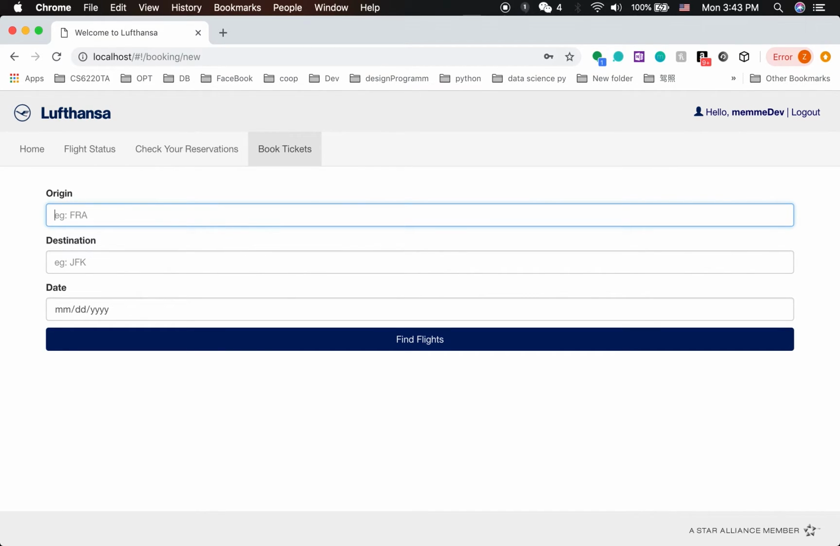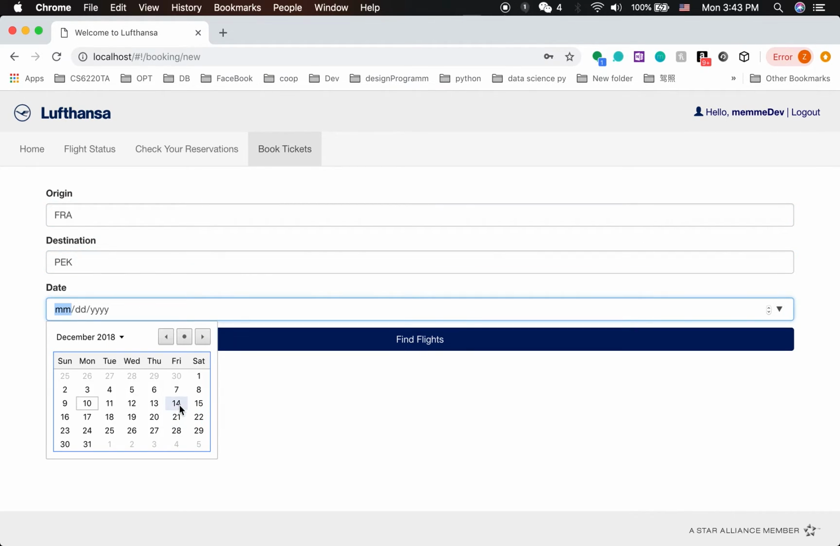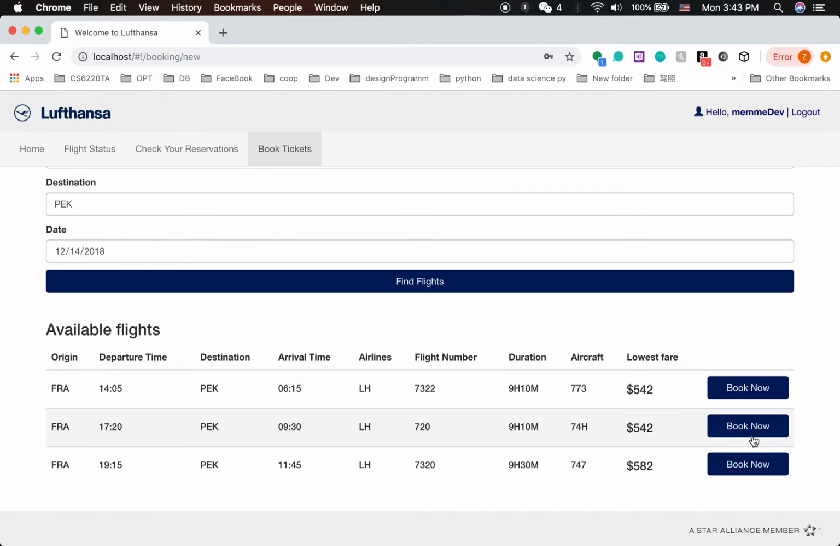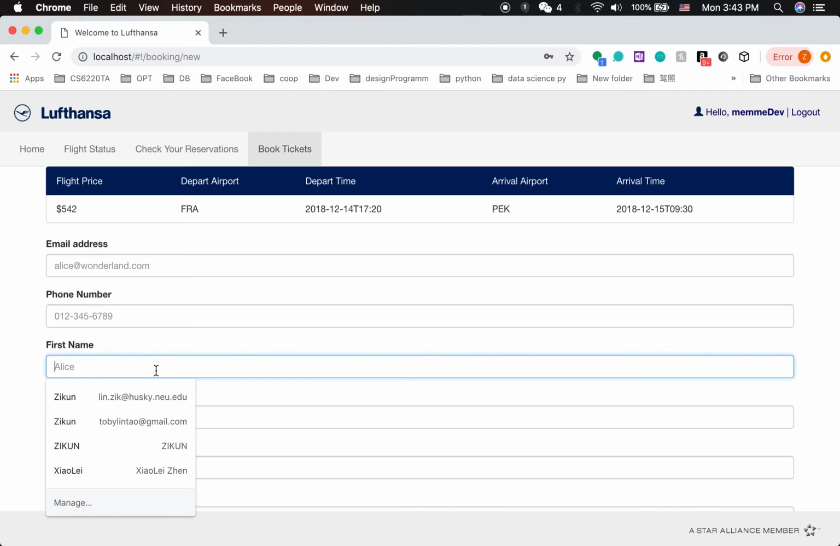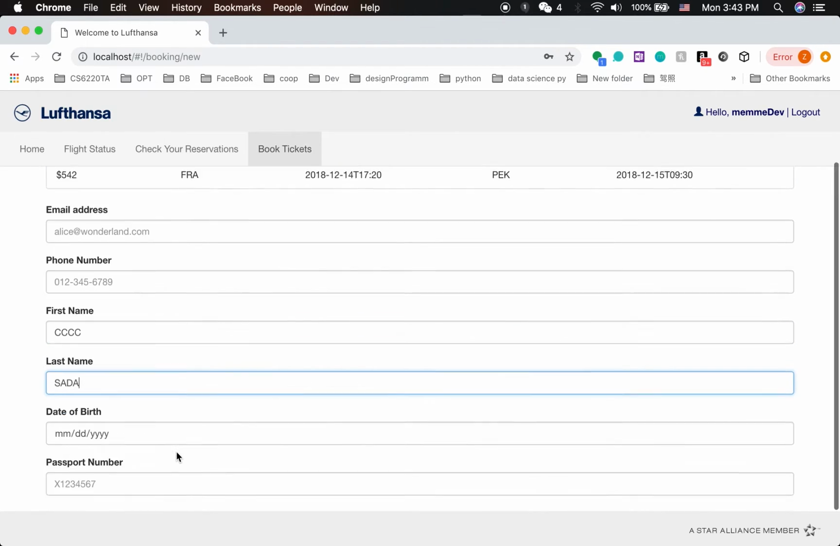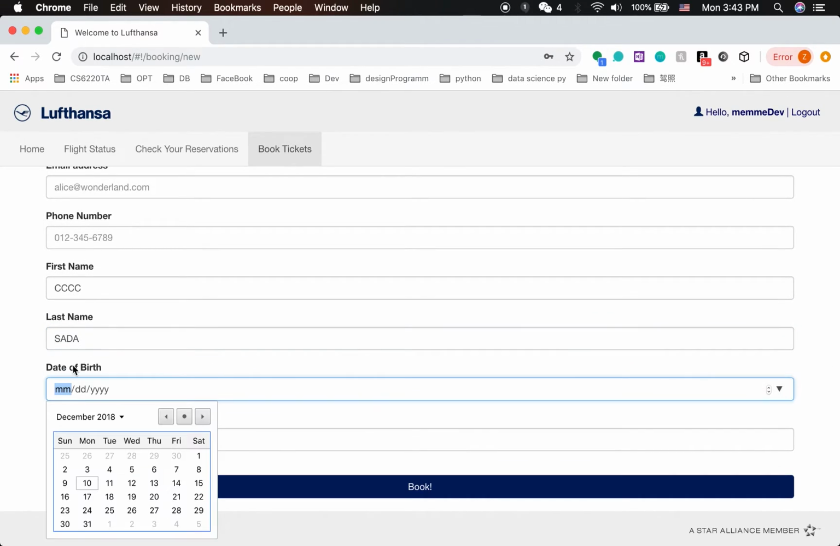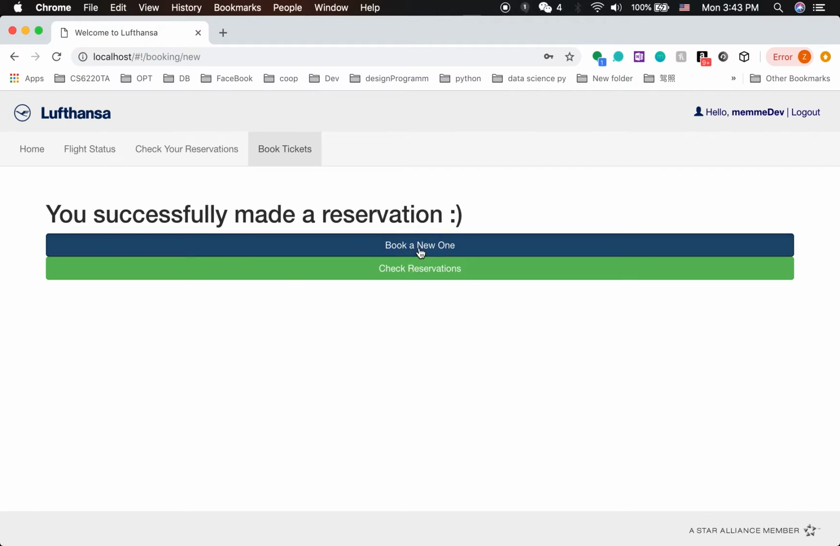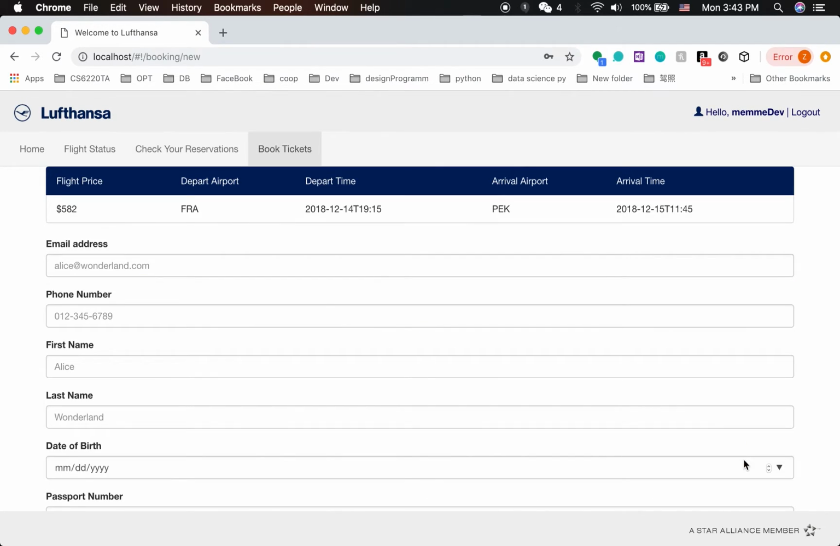4A, PK, date, 4 days later. You get 3 flights to choose which one you want to take, or other people want to take. Date of birth, random choose, then book, and book a new one, book this.